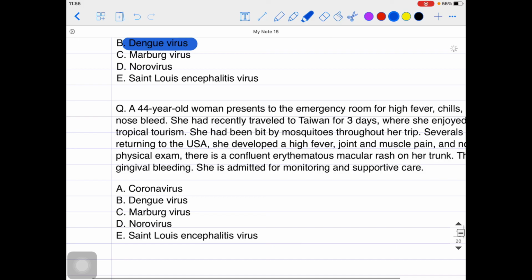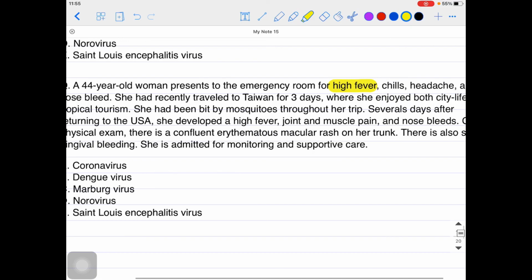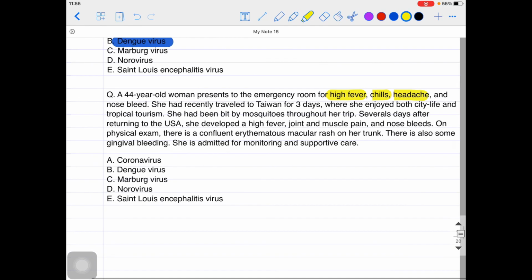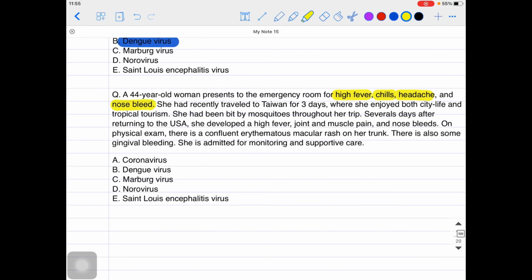So a 44-year-old woman, she actually presents to the emergency room for high fever, chills, and headache. Headache was there, and the nosebleed. She recently traveled to Taiwan for 3 days. Again, traveling history to the tropical subtropical areas where she enjoyed both city life and the tropical tourism. She had been bitten by mosquitoes throughout her trip. Now several days after returning to the USA, she developed high fever, joint and muscle pain, and again there was a nosebleed. On physical exam there was confluent erythematous maculopapular rash, guys. There is also some gingival bleeding.